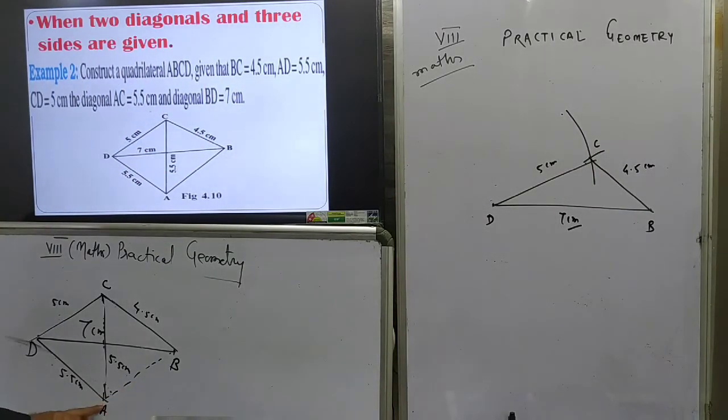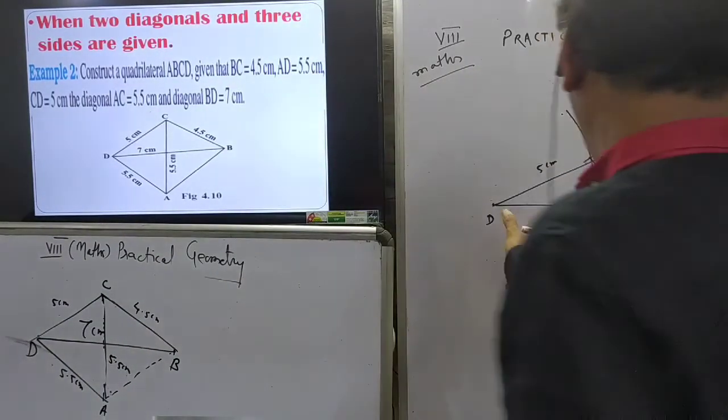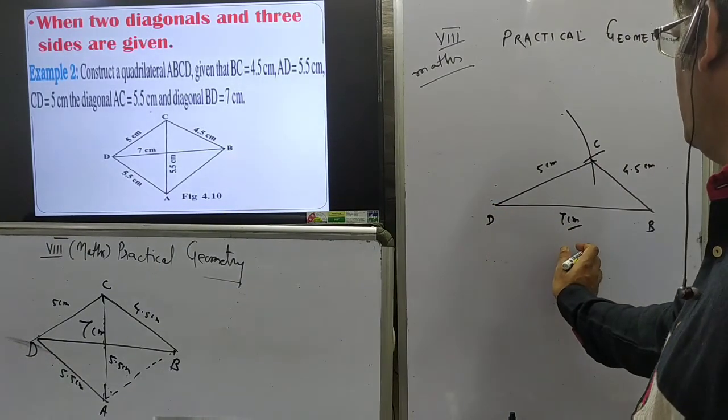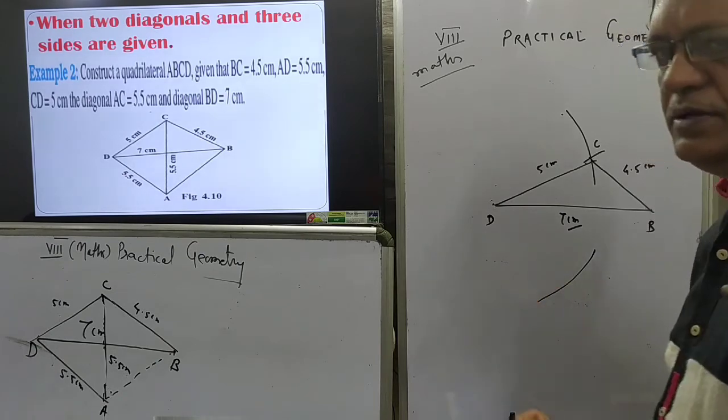For point A, two things are given. One is from this D, it is 5.5, and from this C, it is again 5.5. So first of all, take 5.5 centimeter in the rounder, put the metallic end of the rounder at D and draw one arc having radius 5.5 centimeter.